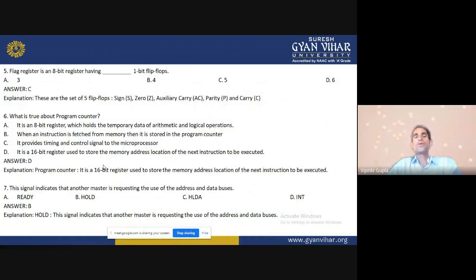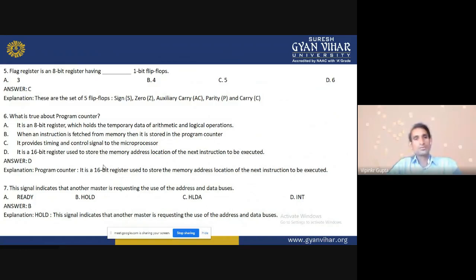These 5 flags are there. What is true about the program counter? The program counter is a 16-bit register that holds the memory address location of the next instruction to be executed. So D is the correct answer.